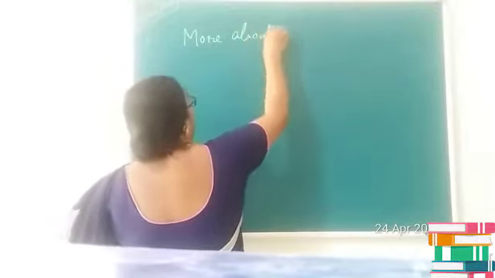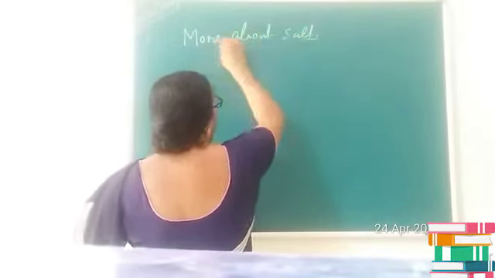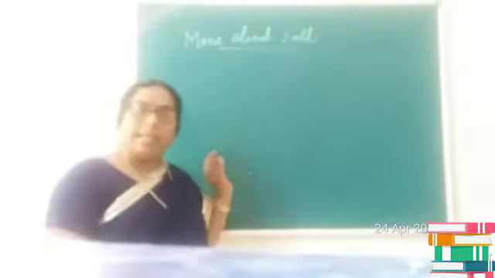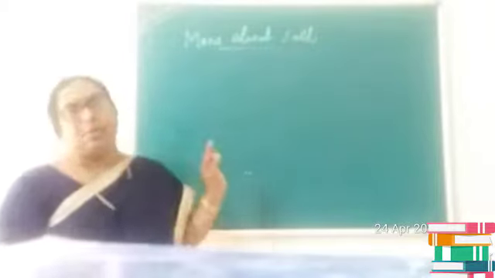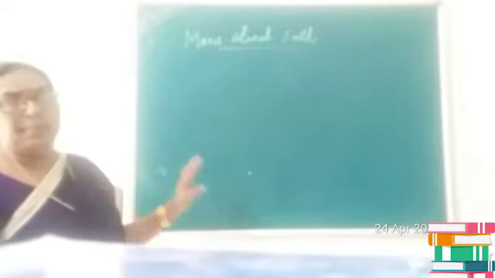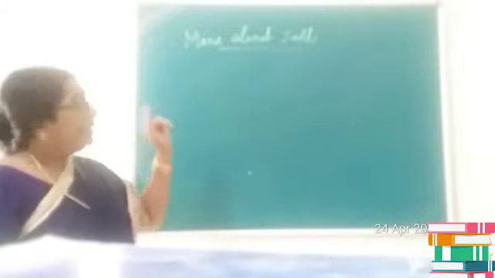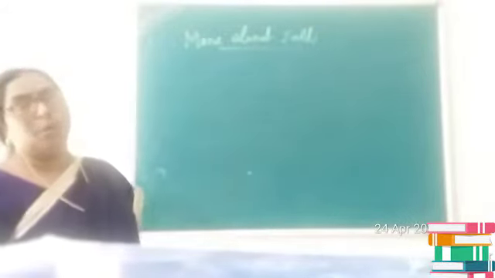Fine children, let us study about salts today. We already studied that salts are produced by the neutralization reaction between an acid and a base. Is it clear that we have already studied salts are the products of neutralization reaction? That means they are compounds which contain an anion as well as a cation. That means it contains an acidic and a basic part. Is it clear? So let us study today something more about salts.